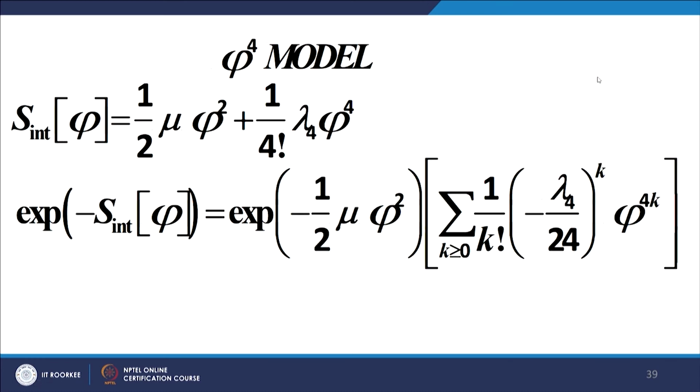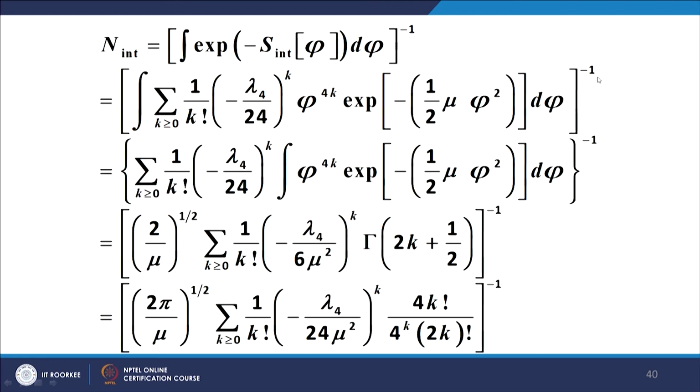In the phi 4 model, we introduce the concept and procedure of perturbation, and making use of the perturbation we work out the various parameters of interest.